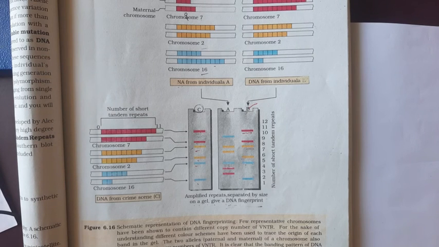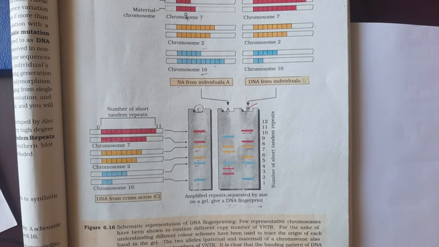By this we can clearly identify the criminals or parents. Usually the DNA fingerprinting is used to solve criminal cases with the help of a small sample. With a small DNA sample, we can solve cases, murder cases. Okay.